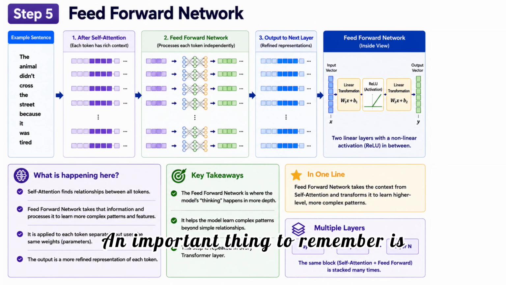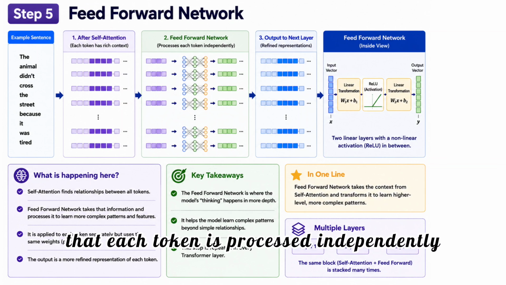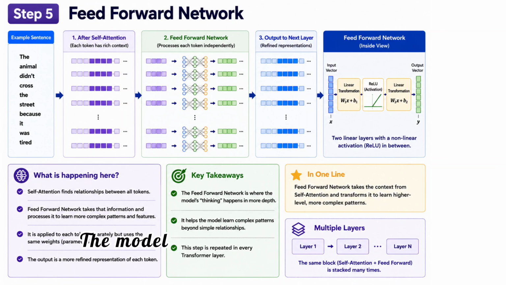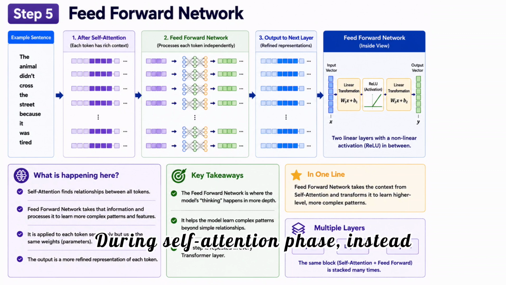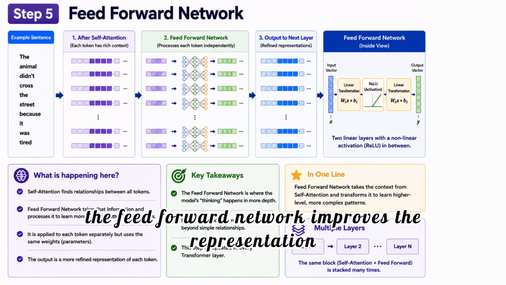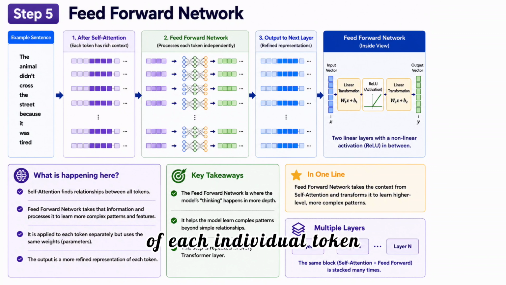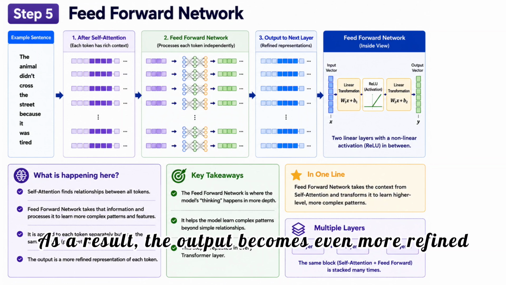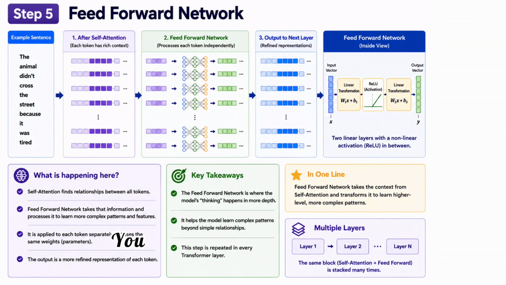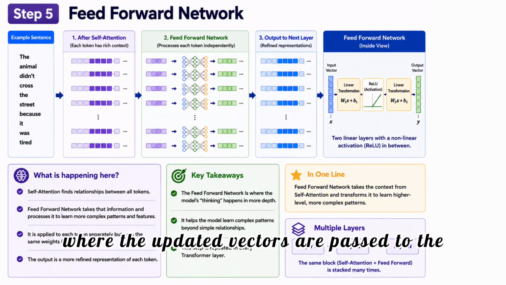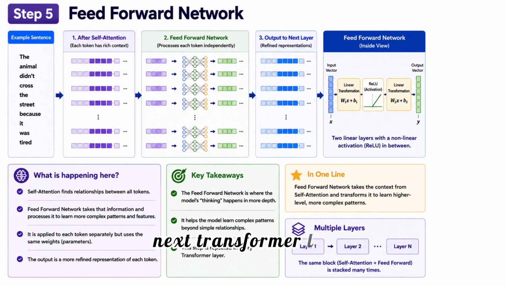An important thing to remember is that each token is processed independently. The model does not compare words here. That comparison already happened during the self-attention phase. Instead, the feed-forward network improves the representation of each individual token. As a result, the output becomes even more refined. You can see this in the third box, where the updated vectors are passed to the next transformer layer.